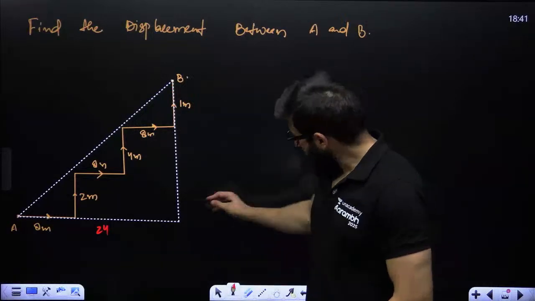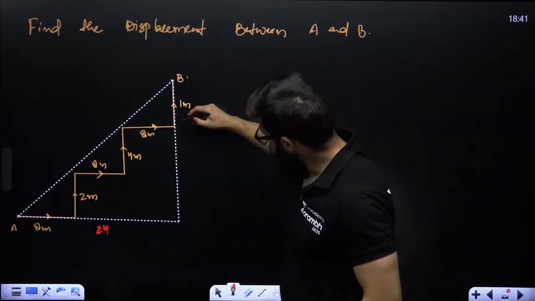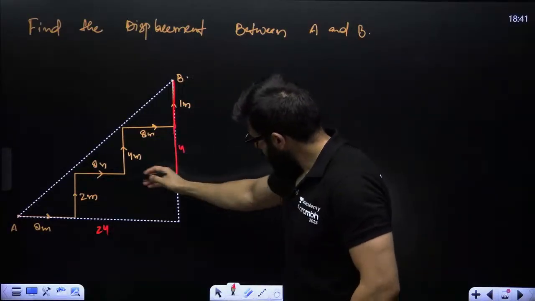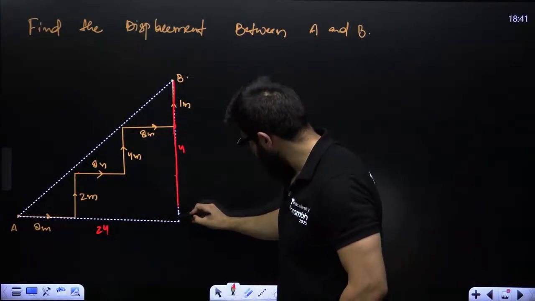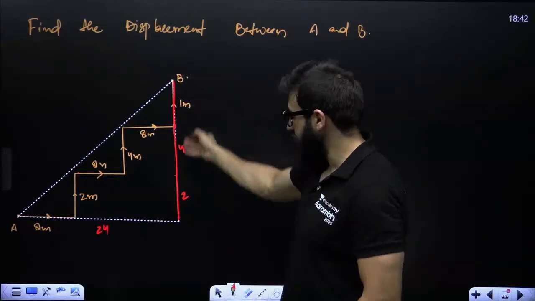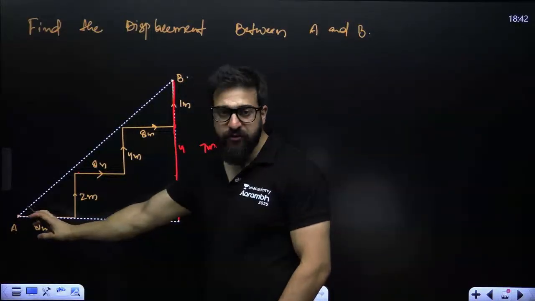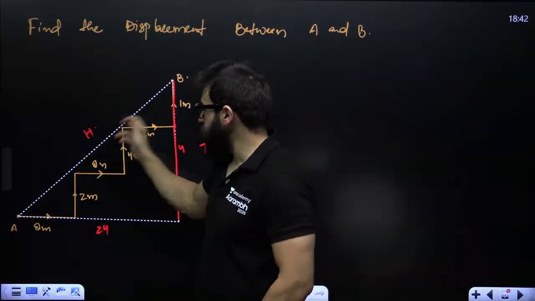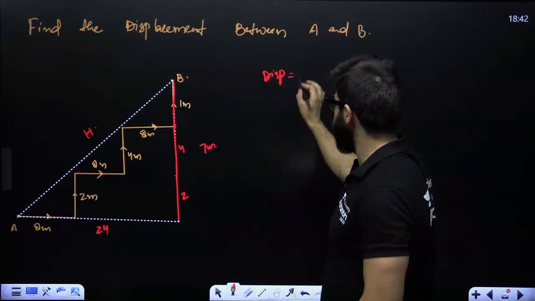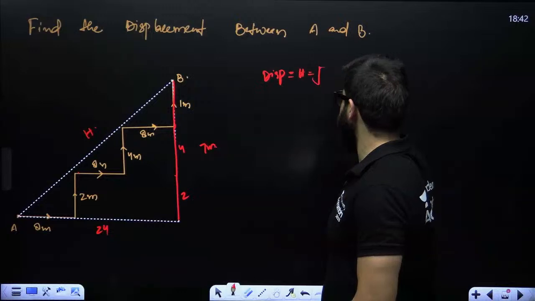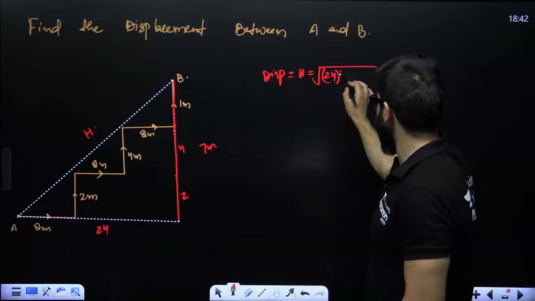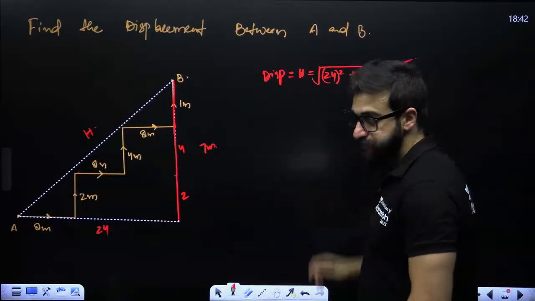And how much is this? First it would be this 1, then this 4, and then this 2. So 4 plus 2 is 6 plus 1 is 7. So this is 7 meters. Height is 7 and base is 24. Could you please tell me the hypotenuse? That is the displacement. So displacement in this case will be the hypotenuse, under root of base square plus perpendicular square: 24 whole square plus 7 square.